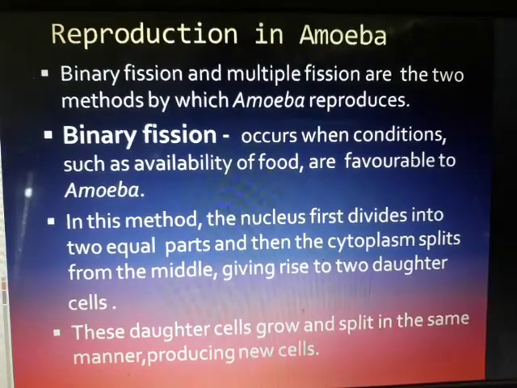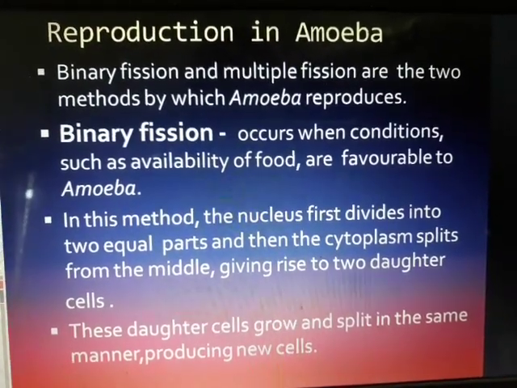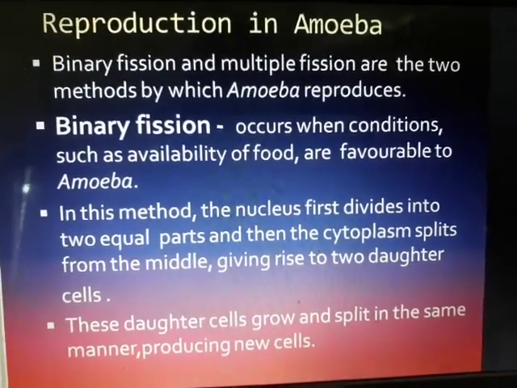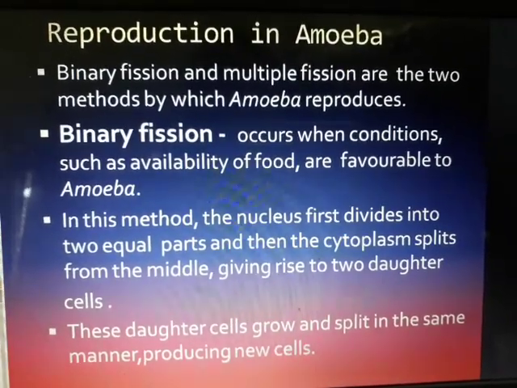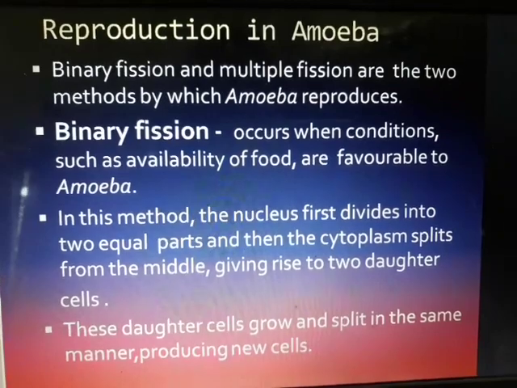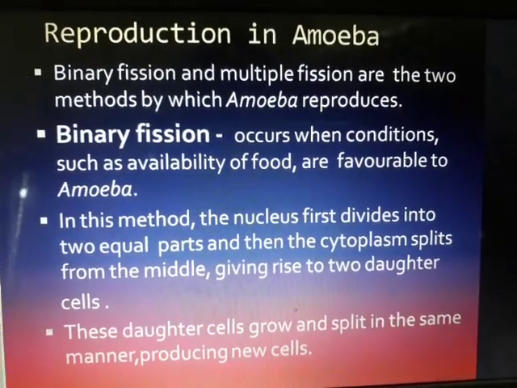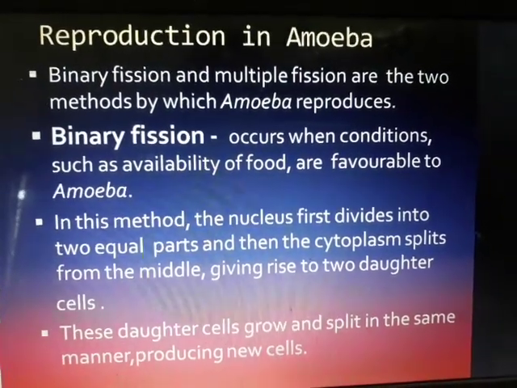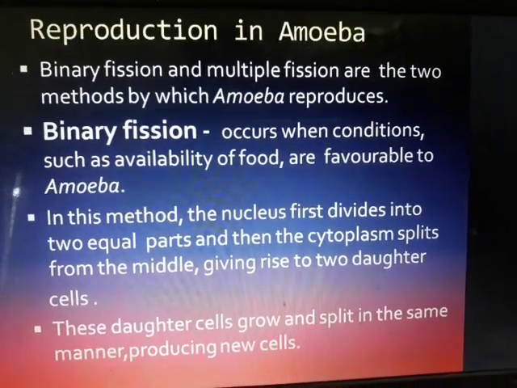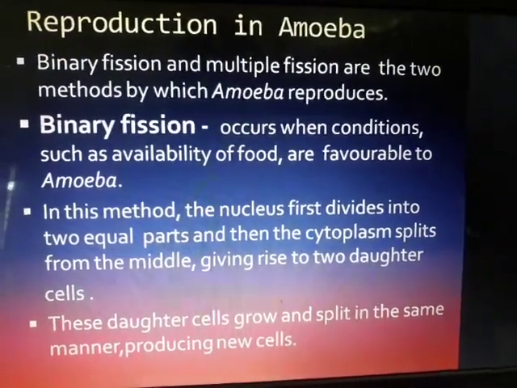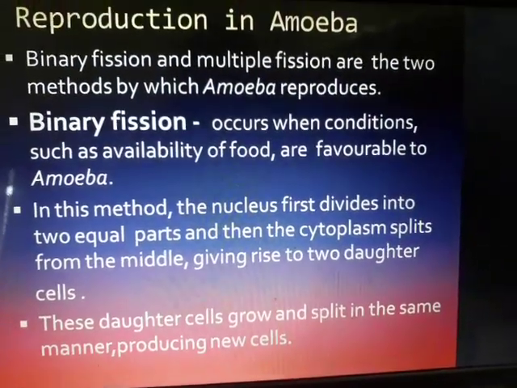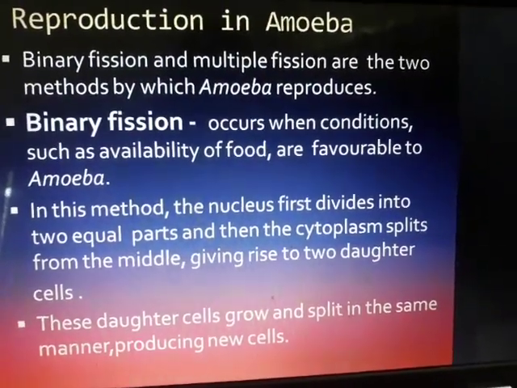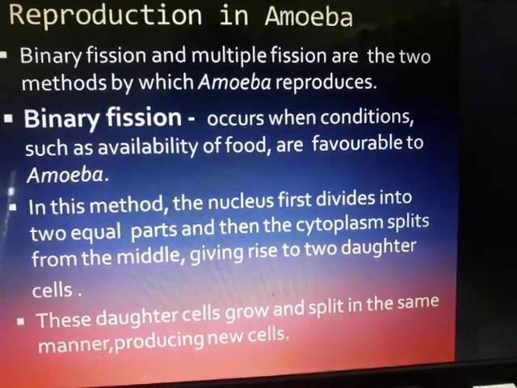There are 2 methods in amoeba, binary fission and multiple fission. Fission is the opposite of fusion. Fusion means two things coming together. Here things are getting apart, okay. So that is why it is able to reproduce. One amoeba will be getting divided into 2 amoebae, that way, okay. Binary means 2, multiple means many, as it is easy to understand, okay. So there is binary fission and multiple fission.